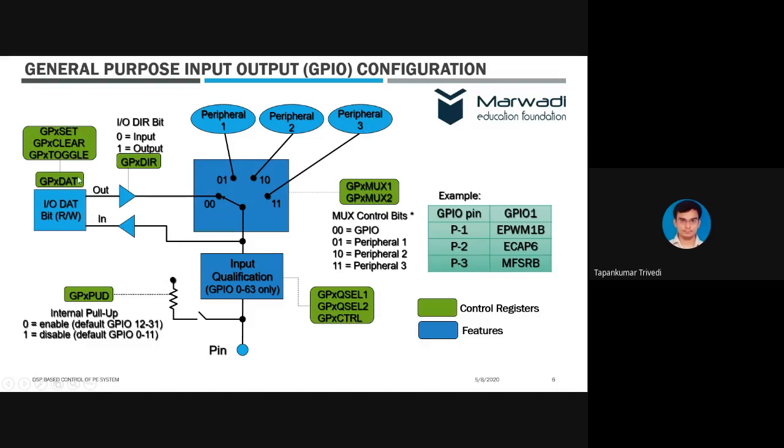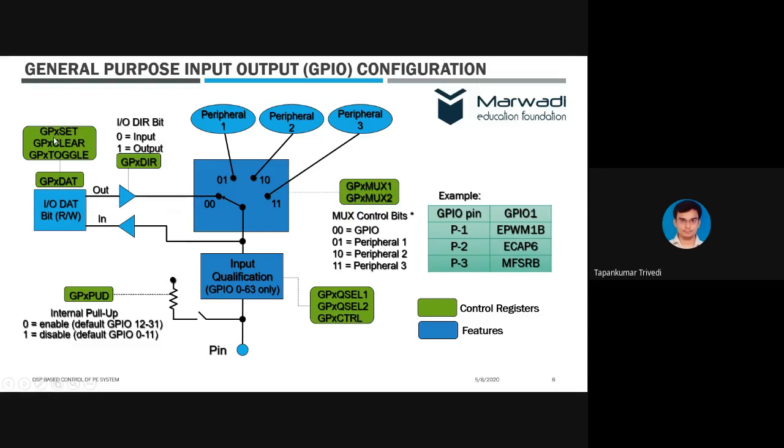There are direction buffers with which you can control the direction of the IO. For example, you can configure this as an output pin. You can also configure it as an input pin, right? Okay. Now, all these green blocks are actually control registers. That means they determine the behavior of the IO or peripheral.